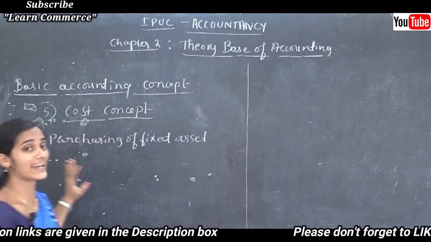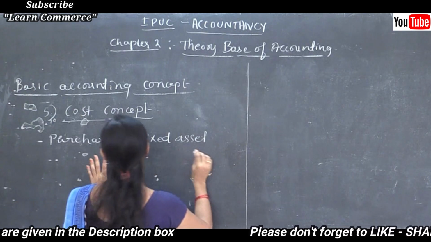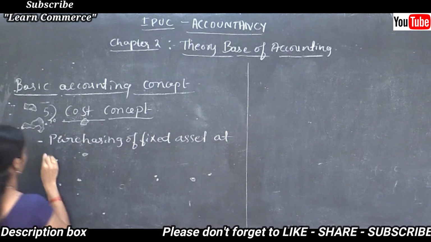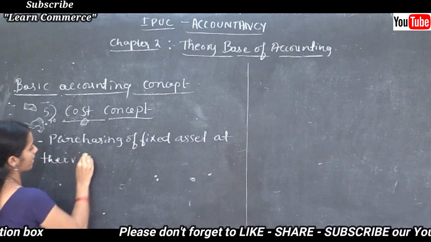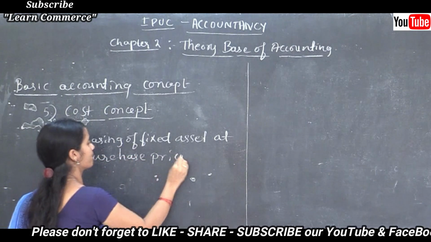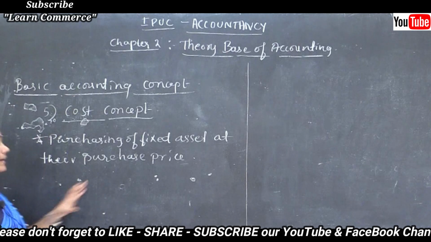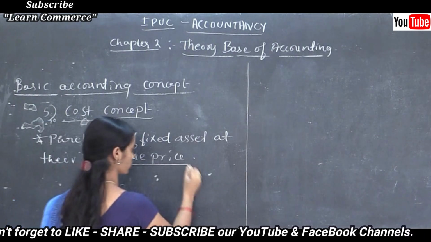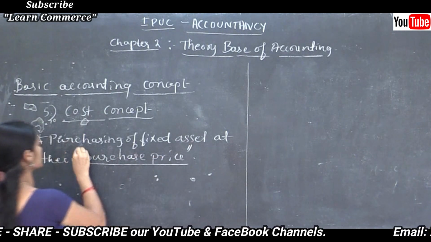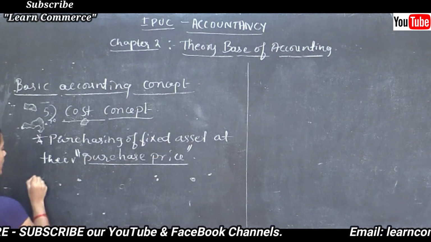At the purchase price. And this purchase price includes the cost of acquisition,